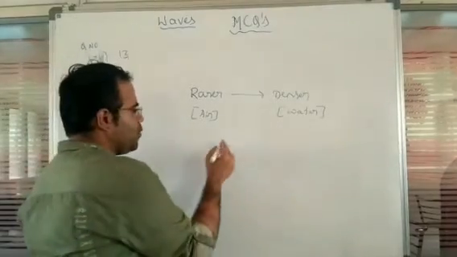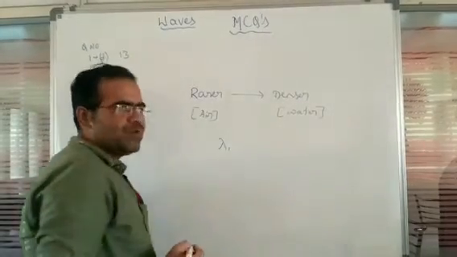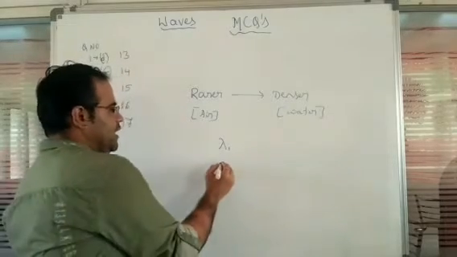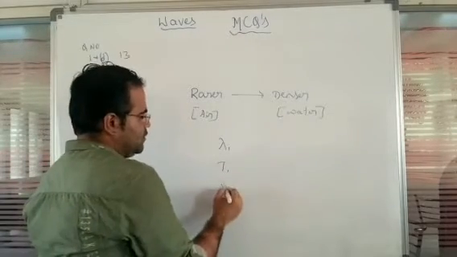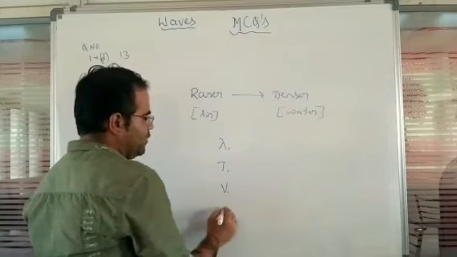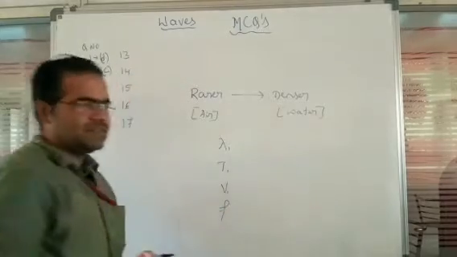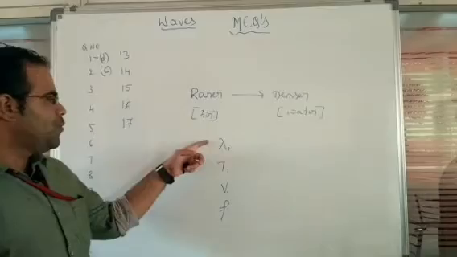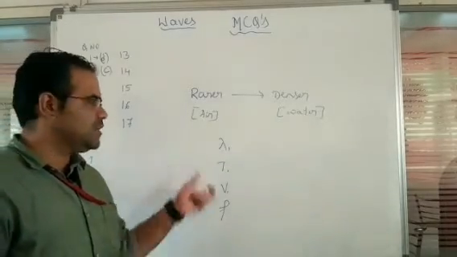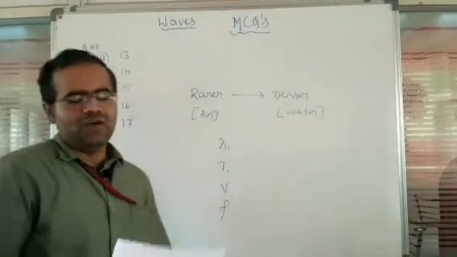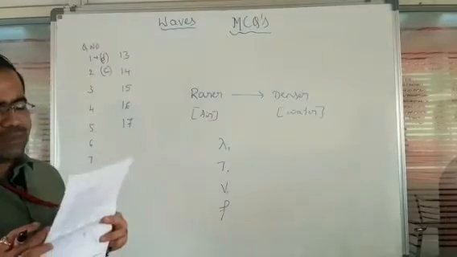So we have the properties of the wave. The first one is wavelength, the second one is time period, the third one is velocity, and the fourth one is frequency. So all these we call the properties of a wave. These are the characteristics of a wave here. So out of four, which remains constant?